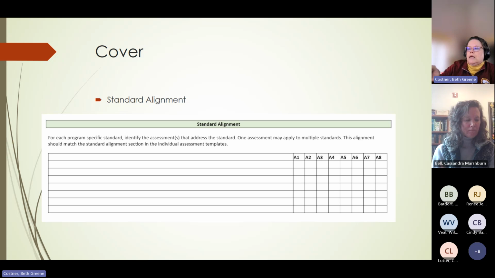Here is where this is a little different than AIMS. When you went into AIMS, your standards were pre-populated for you, and you could just click off which of the assessments matched up. In the state templates, you actually have to insert, cut and paste the standard. And we encourage going to the component level for the match. It's not required, but we really encourage that.